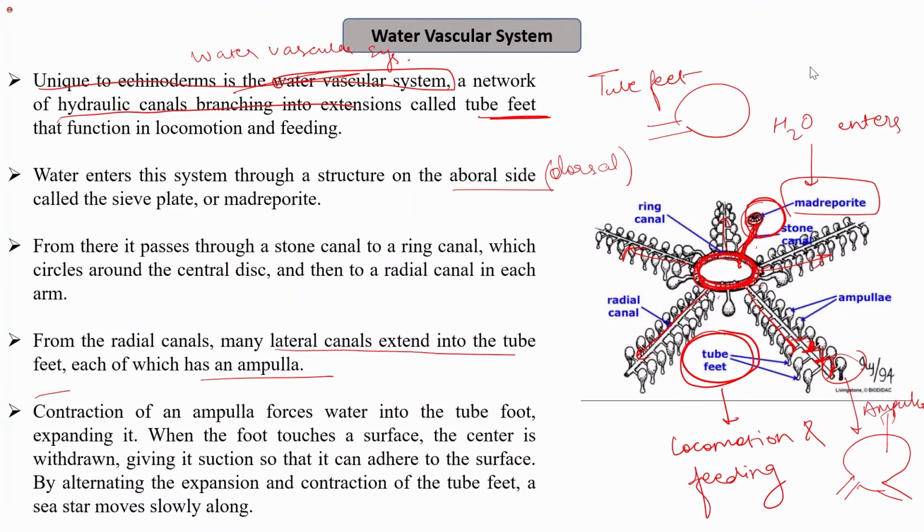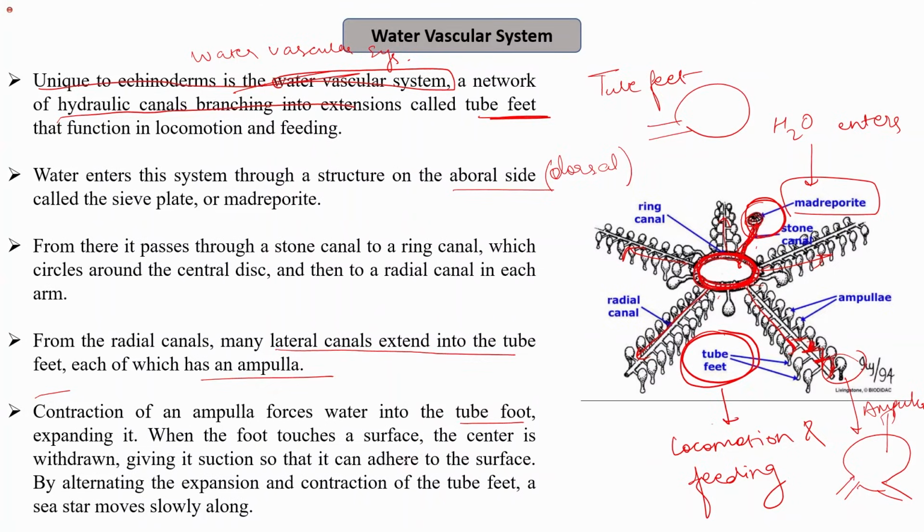Now the contraction and expansion of this ampulla forces the water into and out of the tube feet, thereby providing the suction pressure that allows the organism to adhere to the substrate or to move. Contraction of an ampulla forces water into the tube feet. Once the ampulla contracts, the water rushes into the tube feet, expanding it. When the foot touches the surface, the center is withdrawn, giving it a suction so that it can adhere to the surface.